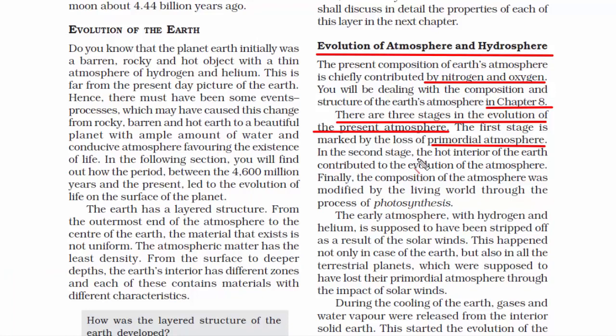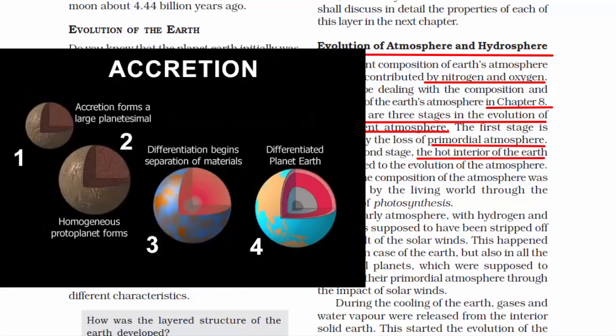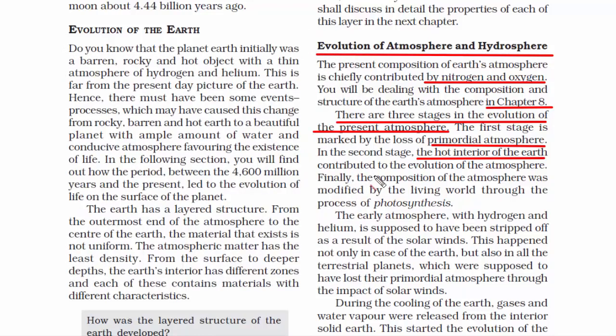We have read that the Earth was a very volatile object. There were constant changes, rapid development was going on. And the temperature was so high that the interior of the Earth was super hot. So when an object is super hot, it will emit heat, which is also called thermal radiation. So we have to say that this thermal radiation also contributed to the evolution of the atmosphere. Every single aspect together contributed towards the present atmosphere. That's why we have to count every single thing.